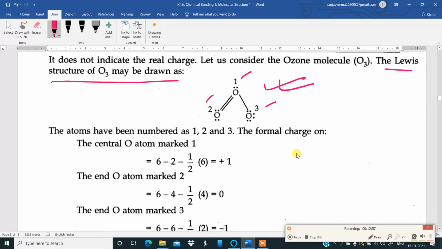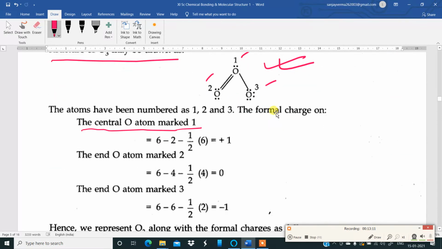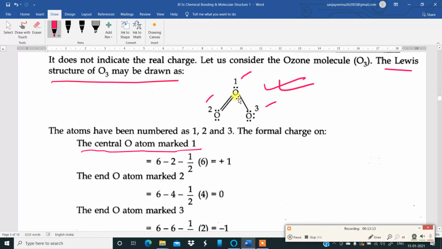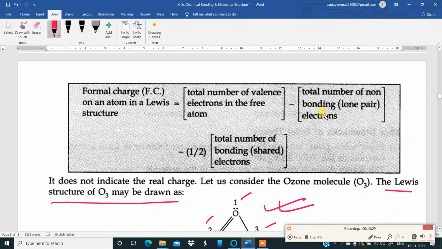Now the central oxygen atom marked as 1: by using the formula, total number of valence electrons in the free state, what is the number of valence electrons in the free state? 1, 2, 3, 4, 5, 6. So it is 6.